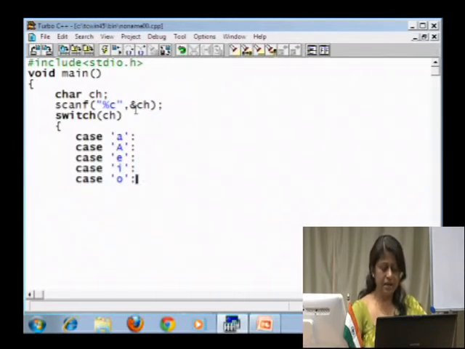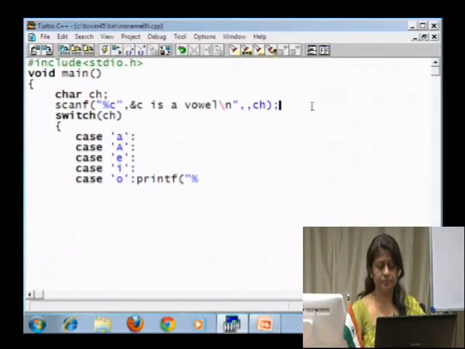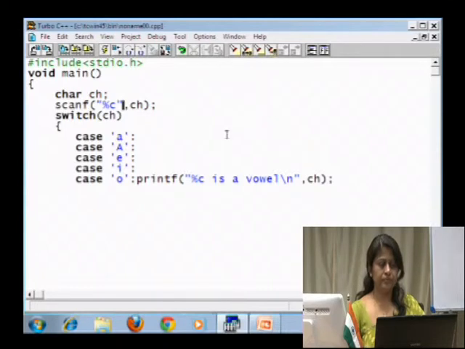And if this is the case, then I would be printing that the given character is a vowel. Okay.